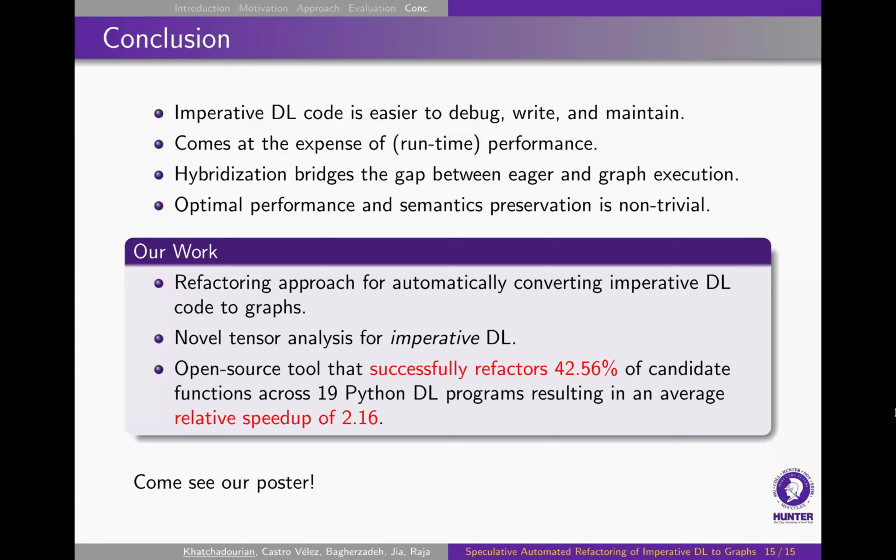So in conclusion, imperative deep learning code is easier to debug, write, and maintain. However, it comes at the expense of runtime performance, and hybridization techniques have bridged the gap between eager and graph execution. However, using hybridization efficiently and safely is not very easy to do. So we introduce automation to assist developers with this task. Our refactoring approach automatically converts imperative deep learning code to graphs. It features a novel tensor analysis for imperative DL. And we use our open source tool that successfully refactored about half of the candidate functions across 19 Python deep learning programs and systems, resulting in an average relative speedup of